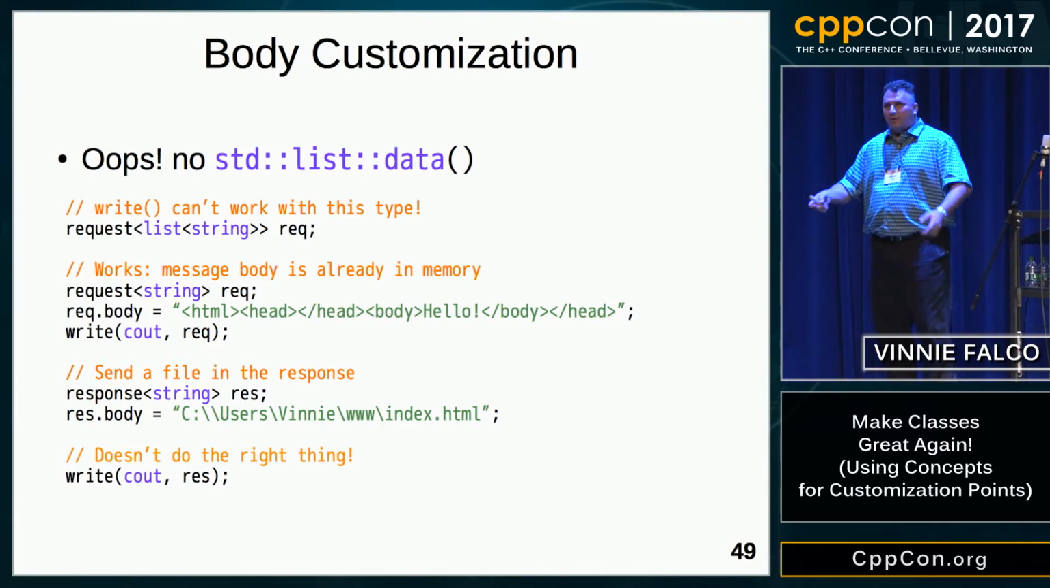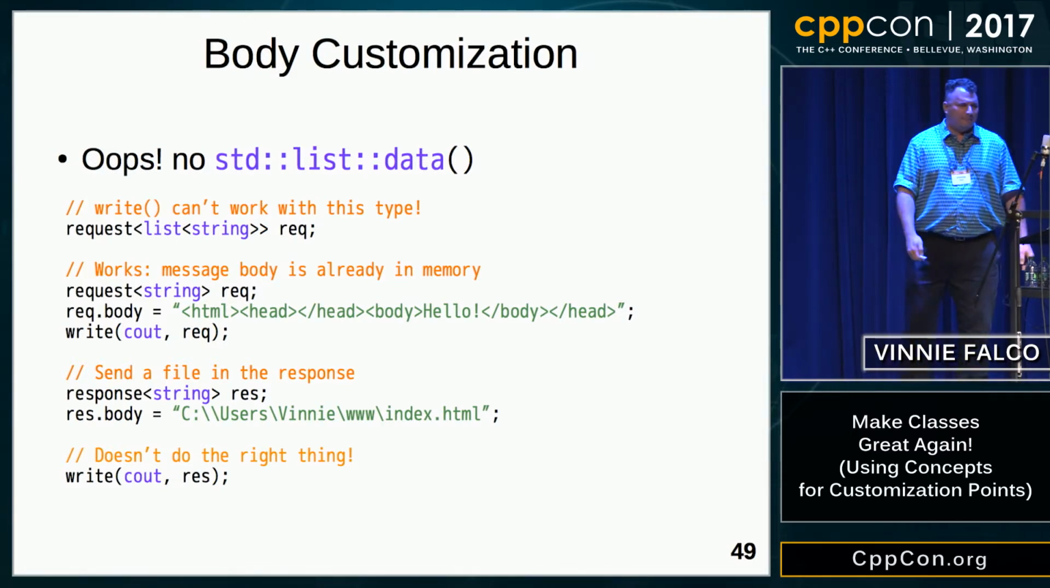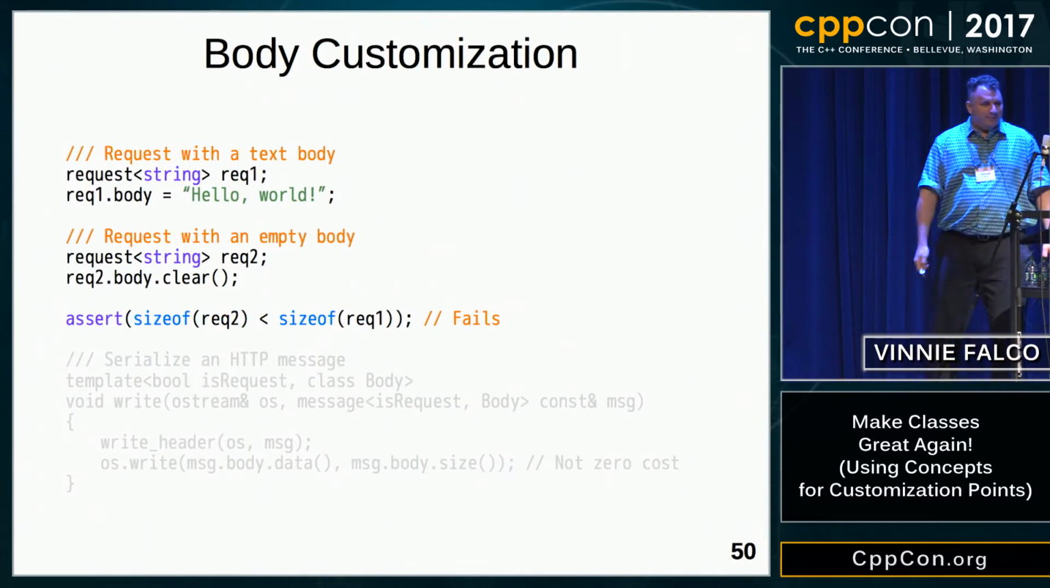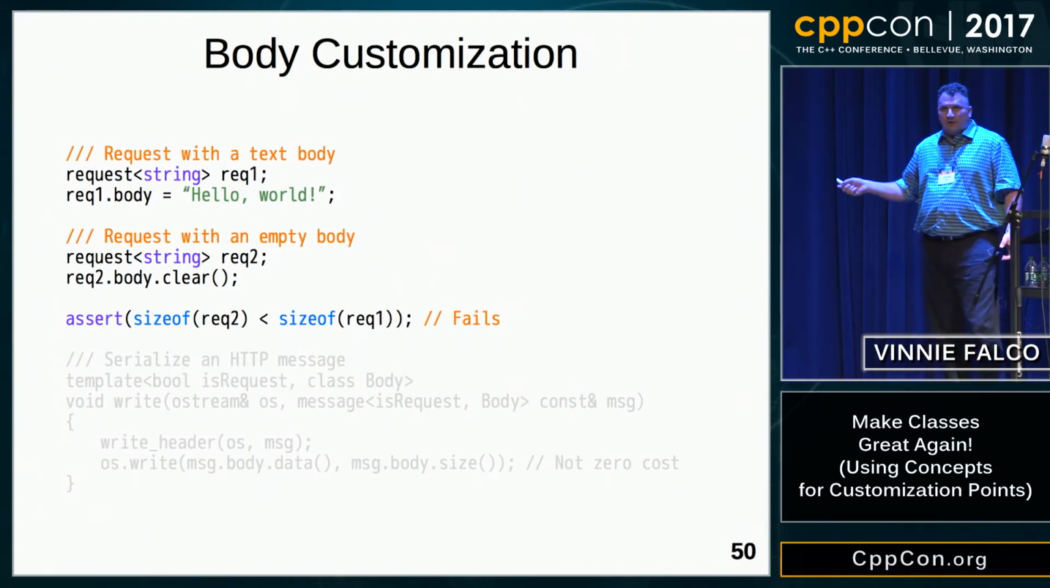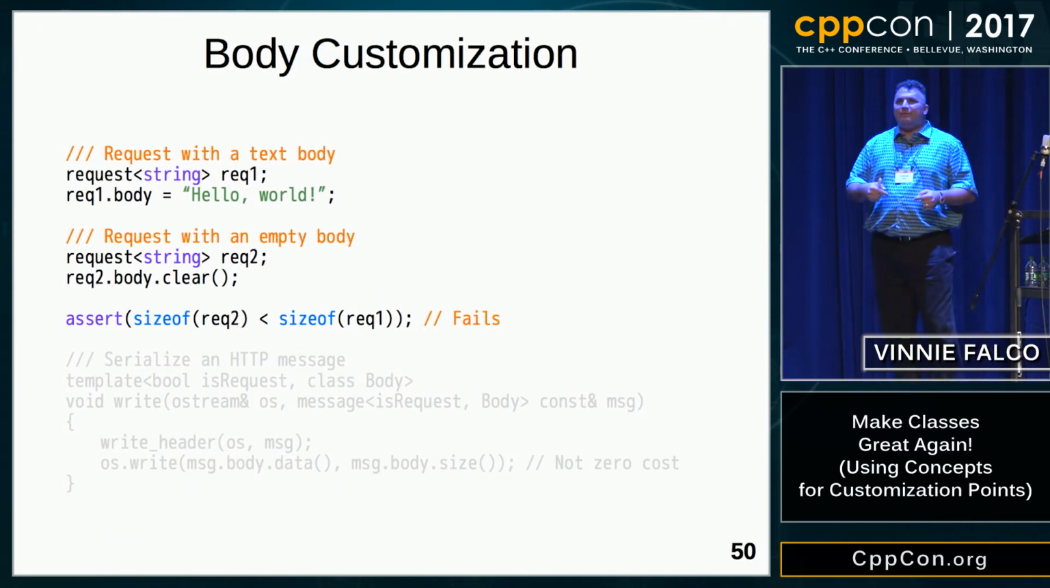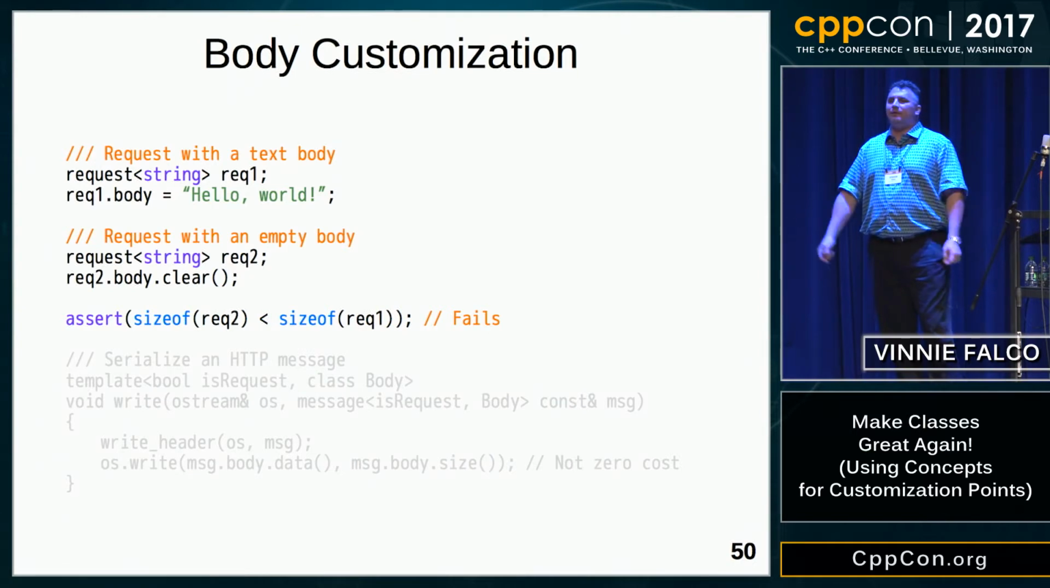We want the actual contents of the file. Okay, we got more problems. So if you look at this code, I told you earlier that a body is optional, so we can represent that with an empty string. But even if the string is empty, the size of our container did not get any smaller. We're still paying for that standard string even though it's empty.